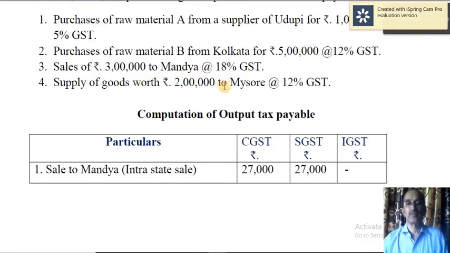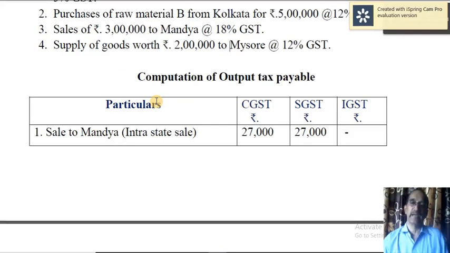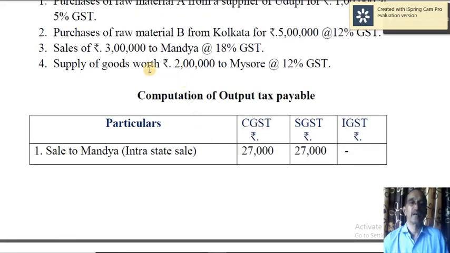Supply of goods worth rupees 2 lakh to Mysore. Again, this is intra-state supply. So 12% is divided into 6% CGST and 6% SGST. Now let us go ahead with the computation of output tax, input tax, and the net tax payable. So sale to Mandya, that is intra-state, within the state. Therefore 3 lakh into 9% each. 3 lakh into 9, so 27,000 CGST and 27,000 SGST.